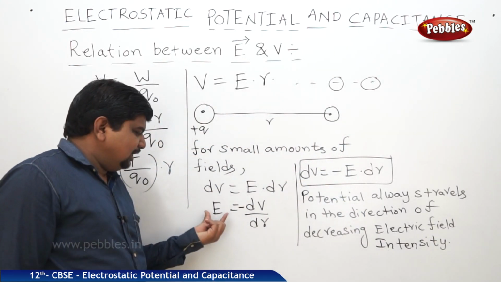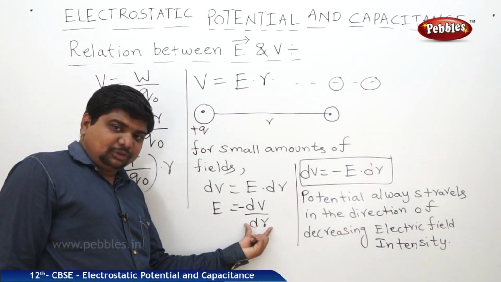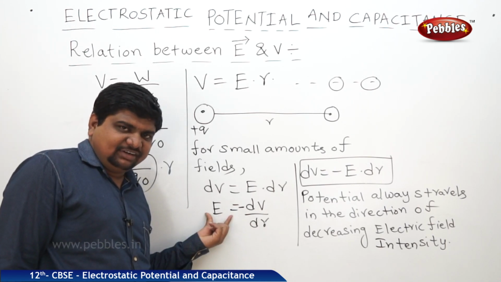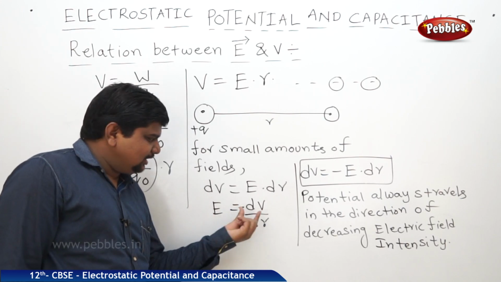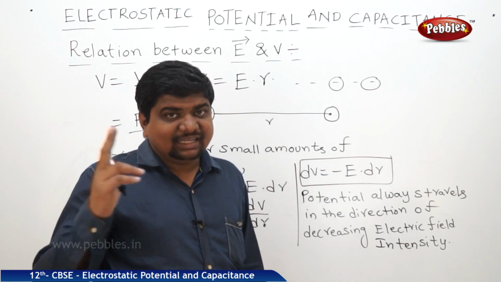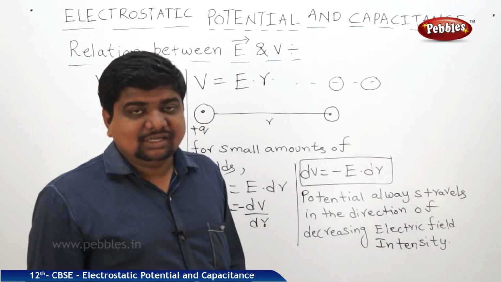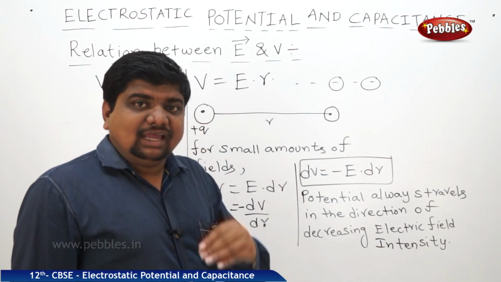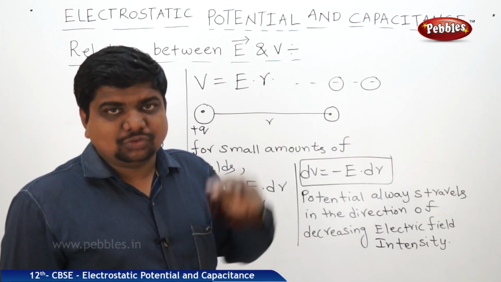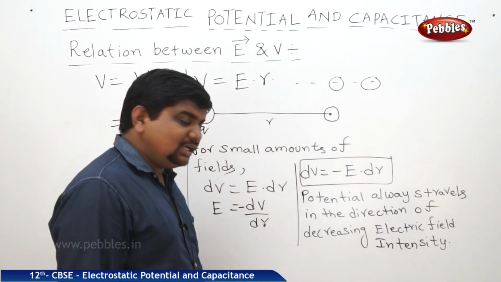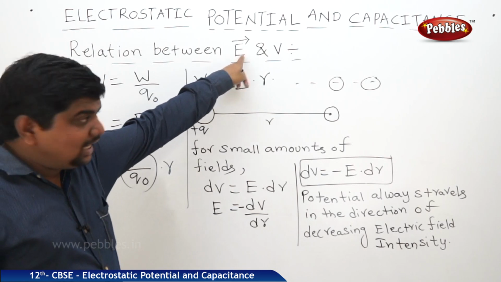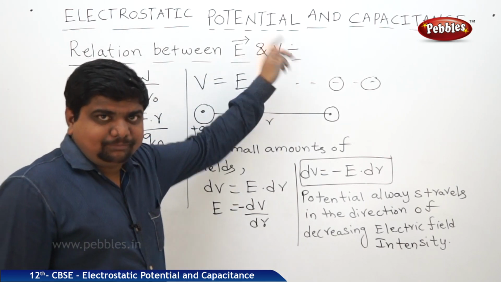So, see the formula. Electric field intensity is inversely proportional to the distance. If distance is increasing, field intensity decreases. That's why we are using the minus symbol. If any physical quantities are related inversely proportionally, we can use the minus symbol. And minus also indicates a continuous decrease of a physical quantity as it approaches infinity. In many cases, we can use the negative symbol. This is the relationship between electric field intensity E bar and potential V.